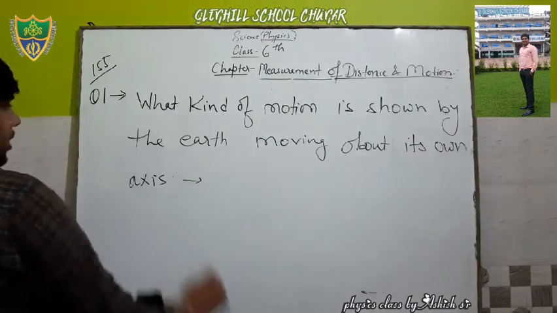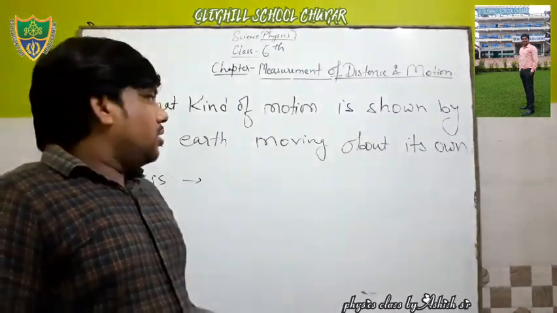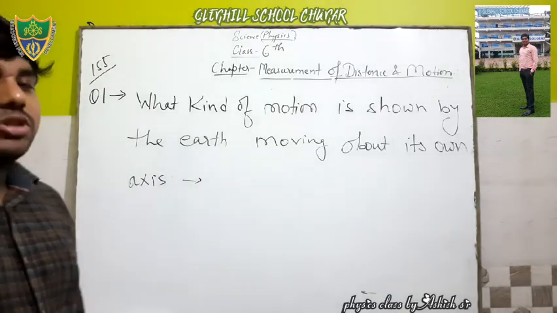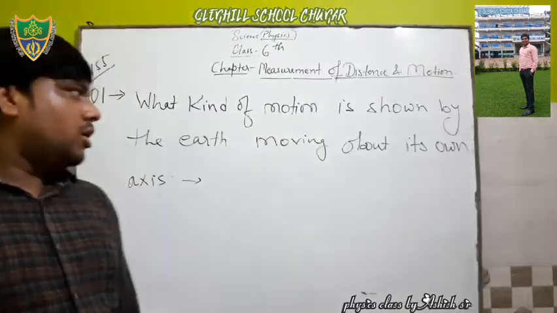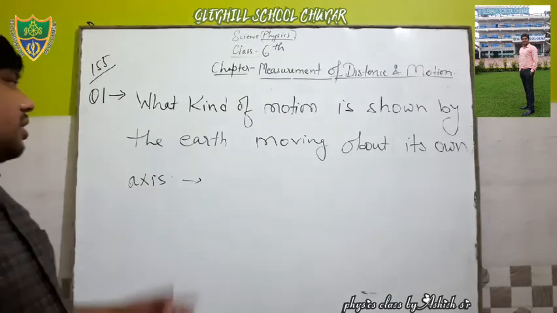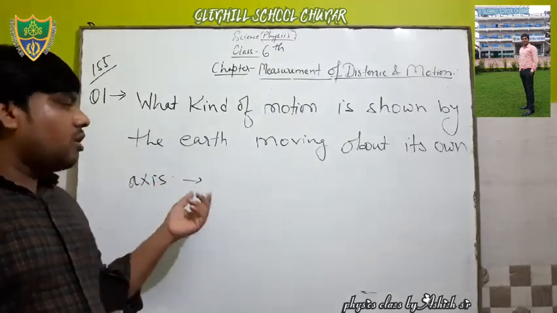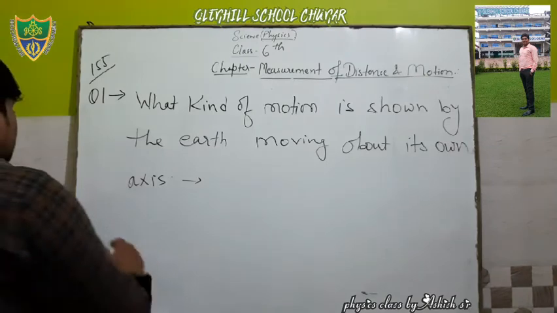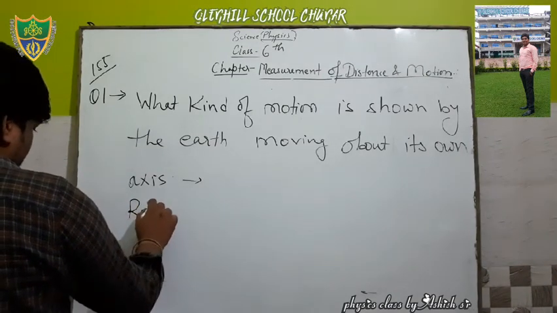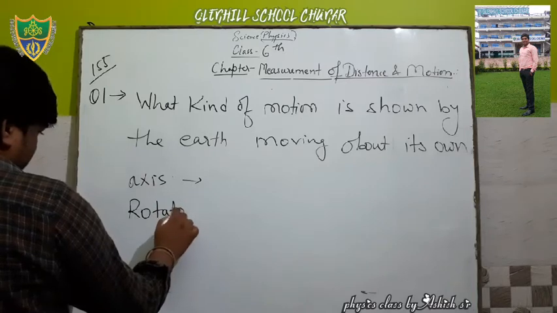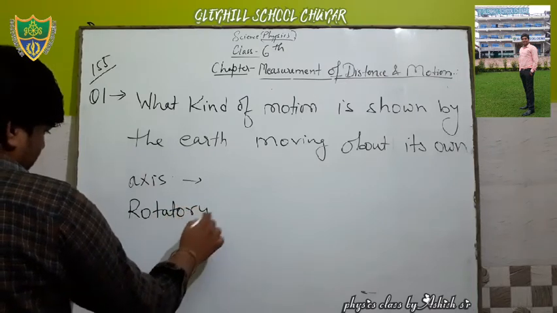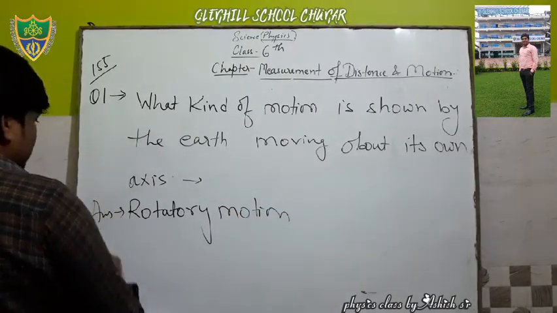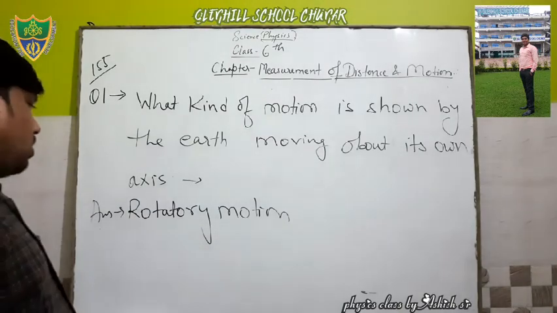So what do you write here? Simply, the motion shown by Earth moving about its own axis is a type of rotatory motion, because it moves on a circular path from a fixed point, from a fixed axis. So this type of motion is rotatory motion. Write it. The answer is rotatory motion. Clear to all of you?